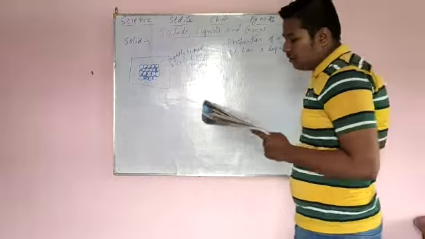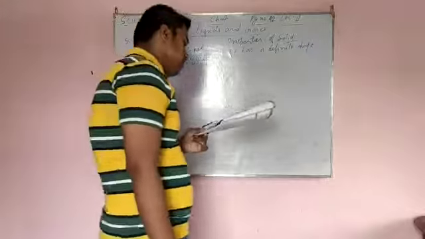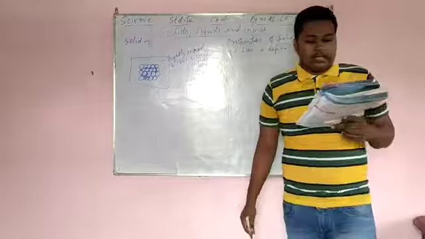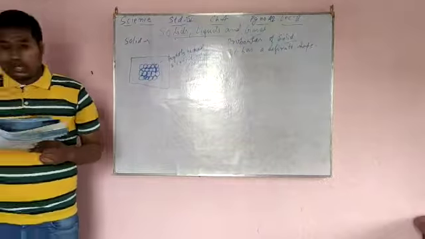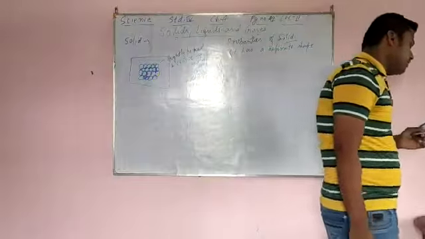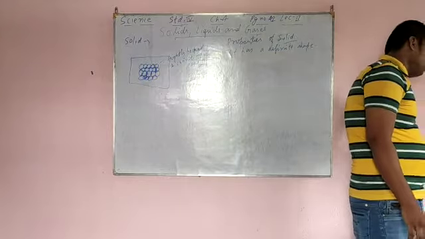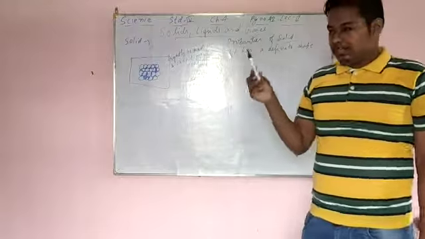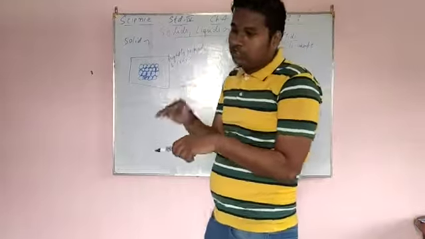The shape of some solids can be changed if force is applied to them. For example, a rock can be broken into smaller pieces by applying force on it with a hammer. I am just giving you an example of this marker only. It is a solid, but if I use a hammer on it, it will break.